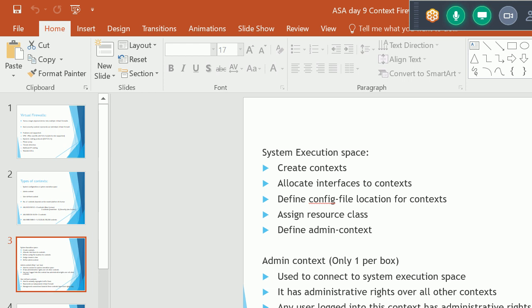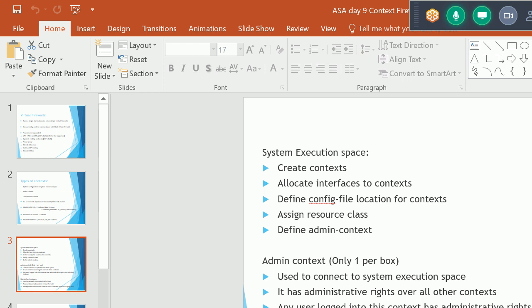It is used to connect to the system execution space. It has administrative rights over all other contexts, meaning we use this admin context for administrating the other contexts. Any user logged into this context has administrative rights over all other contexts. Say if I am logged in as an admin context user, at that time I can modify other contexts also.